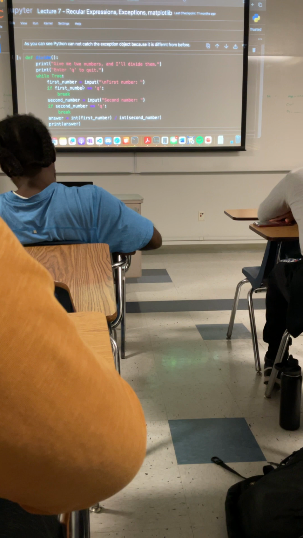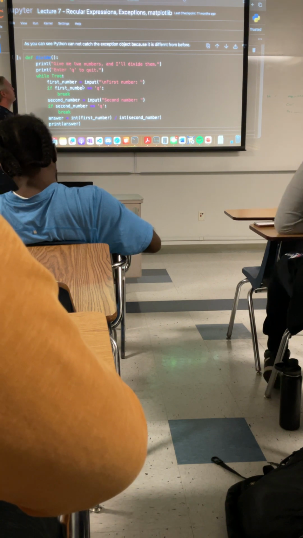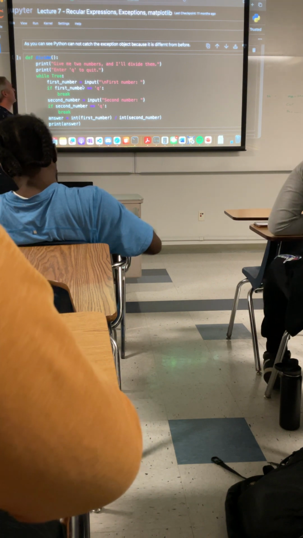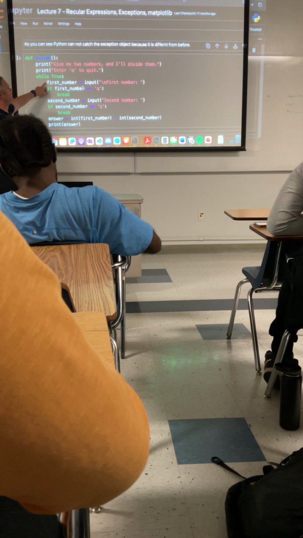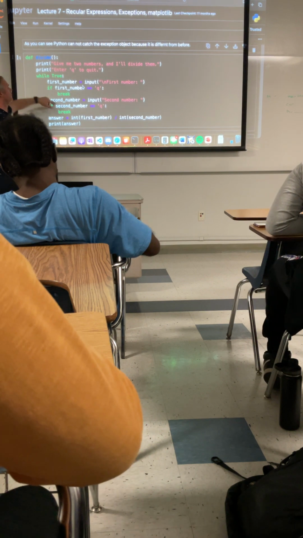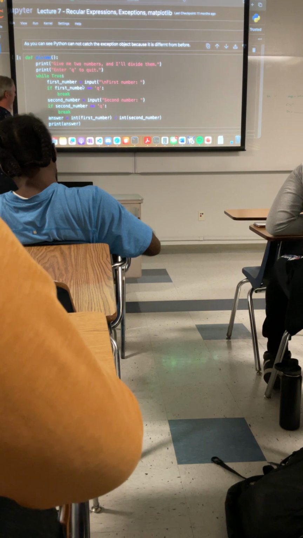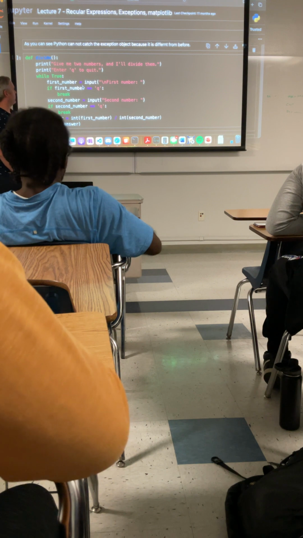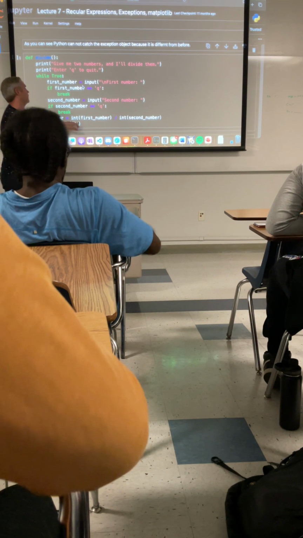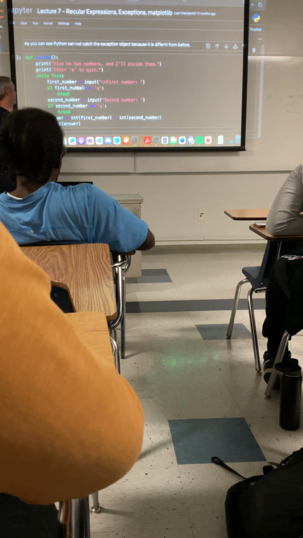Here we go, here's your divide function. Give me two numbers and I'll divide them, enter Q to quit. While true, input first number. If Q, break, send this out, completely breaks the while loop. Input second number. If second number is Q, break, jump out. Answer is first number divided by second number, print the answer.